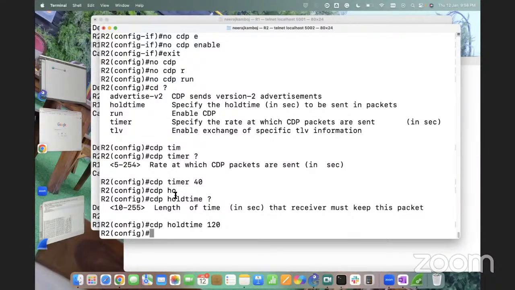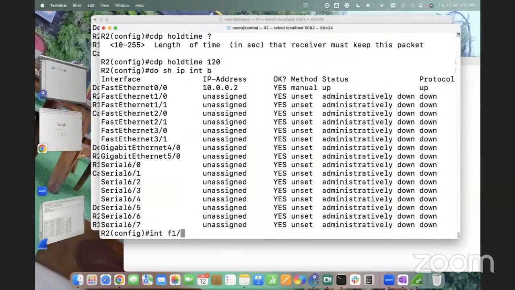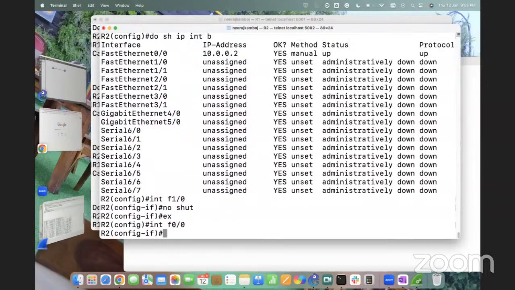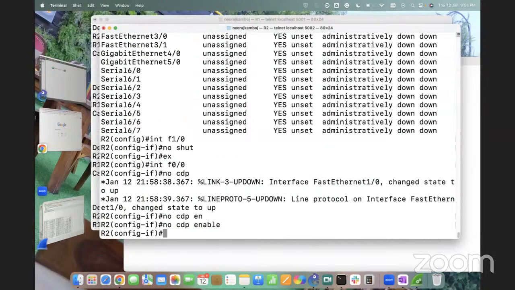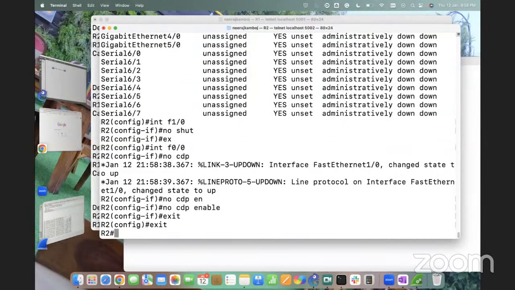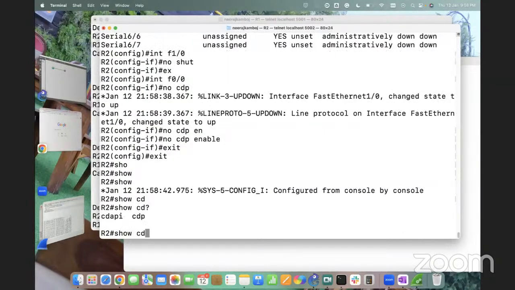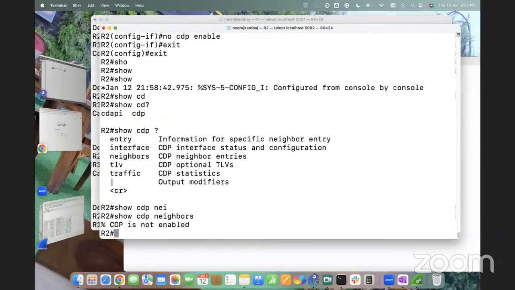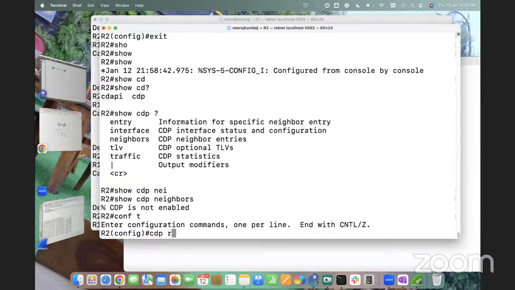Let's say I run show IP interface brief, interface F1/0, no shutdown, interface F0/0, no CDP enable. If I run the command show CDP neighbors, it will show me it is not enabled because we have disabled it. I think this is globally disabled. CDP run.